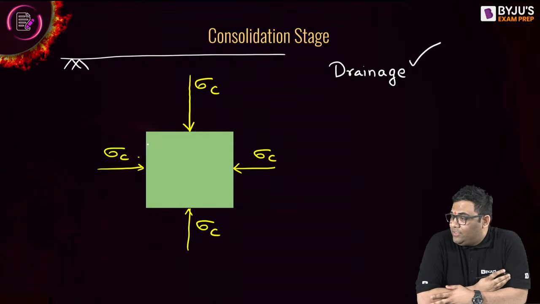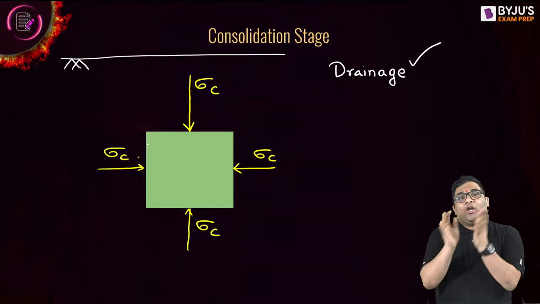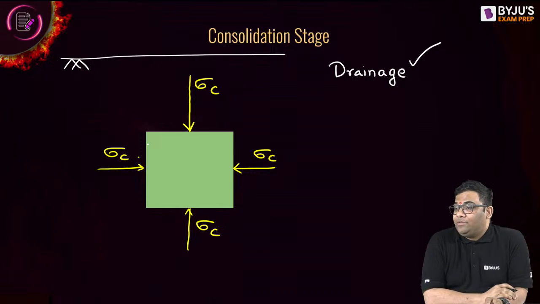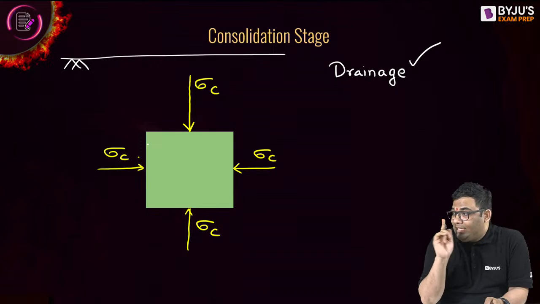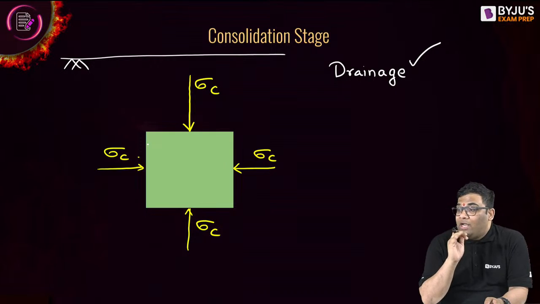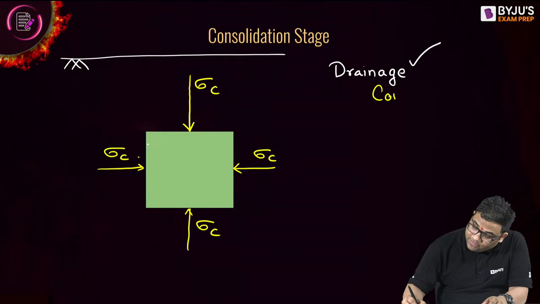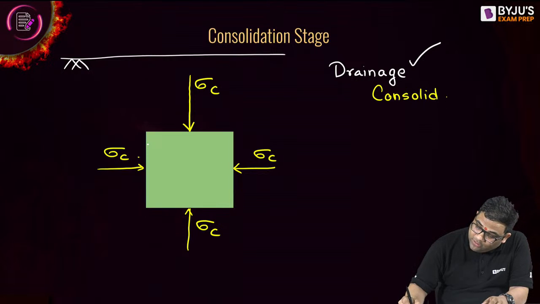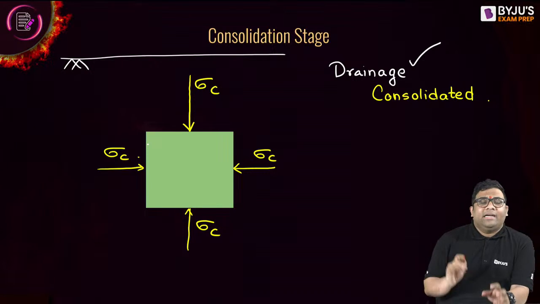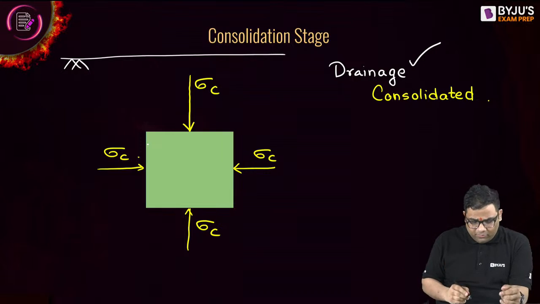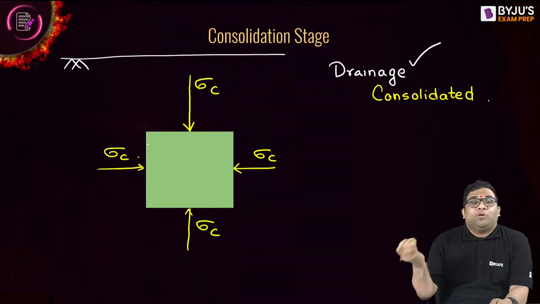Please mention in the comment section. If drainage is possible, will the soil be known as consolidated or unconsolidated? That means the soil will consolidate. Yes, I'll call this consolidated. Why? Because drainage is possible. Drainage possible means consolidation can happen, because consolidation depends on whether drainage is possible or not.